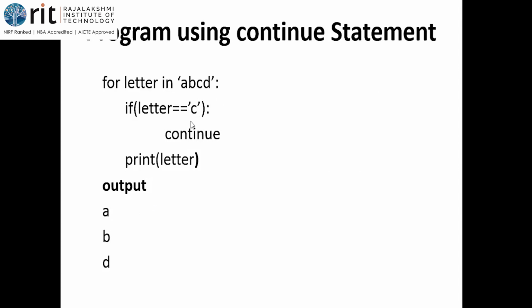See, C is skipped. So whenever you want to skip a particular number or particular character, you can use this. Okay. You are asking the user to type some string. And if you do not want a particular symbol or character or letter to be printed, in that case, you can go with this method called continue. So whenever that particular character is encountered, it will be skipped, because after continue only I've added the print statement. So this is just a simple example. So understand how this continue works and use it in your logic that particular way.